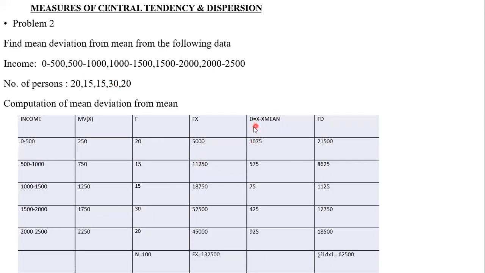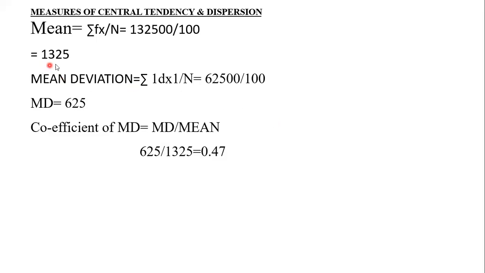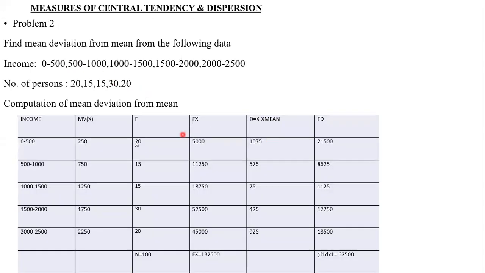Okay. Similarly, d is equal to x minus x mean. X mean is how much? 1,325. Minus the x value. For that purpose we find the x value. If they give class intervals like this, we cannot subtract unless we compute the x value, is it?